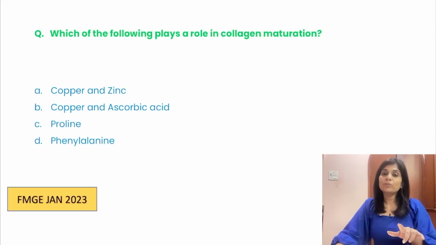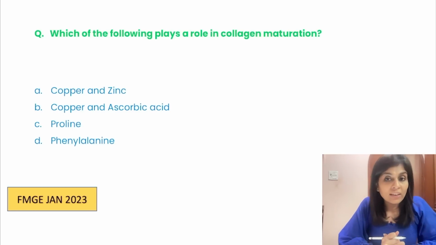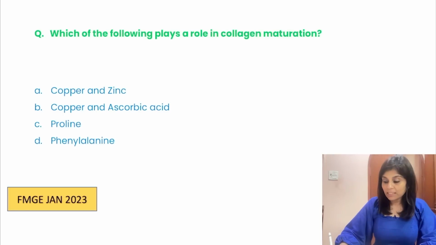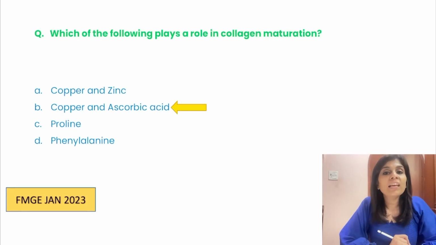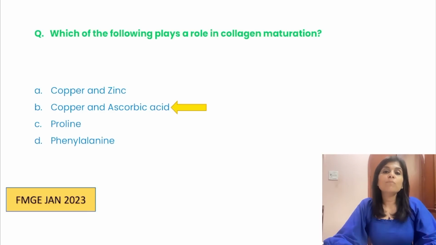Didn't I tell you about this question already? Collagen maturation or collagen cross-linkage formation is dependent on vitamin C and copper. Why vitamin C? Vitamin C is necessary for prolyl hydroxylase and lysyl hydroxylase. Why copper? Copper is necessary for lysyl oxidase. All these enzymes are involved in post-translational modification of collagen, which is involved in collagen cross-linkage formation.